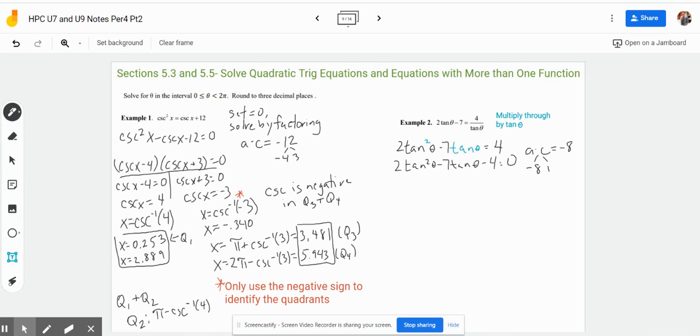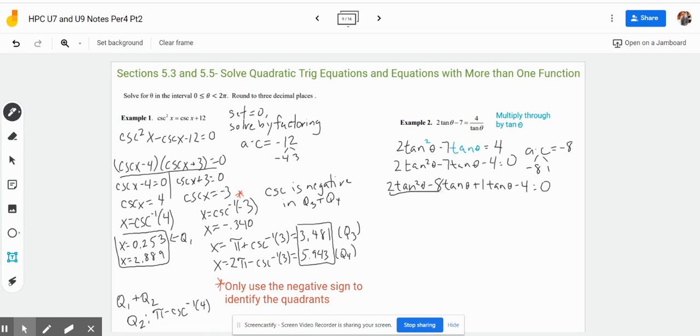So we're going to rewrite this as 2 tan squared theta minus 8 tan theta plus 1 tan theta minus 4 is equal to 0.